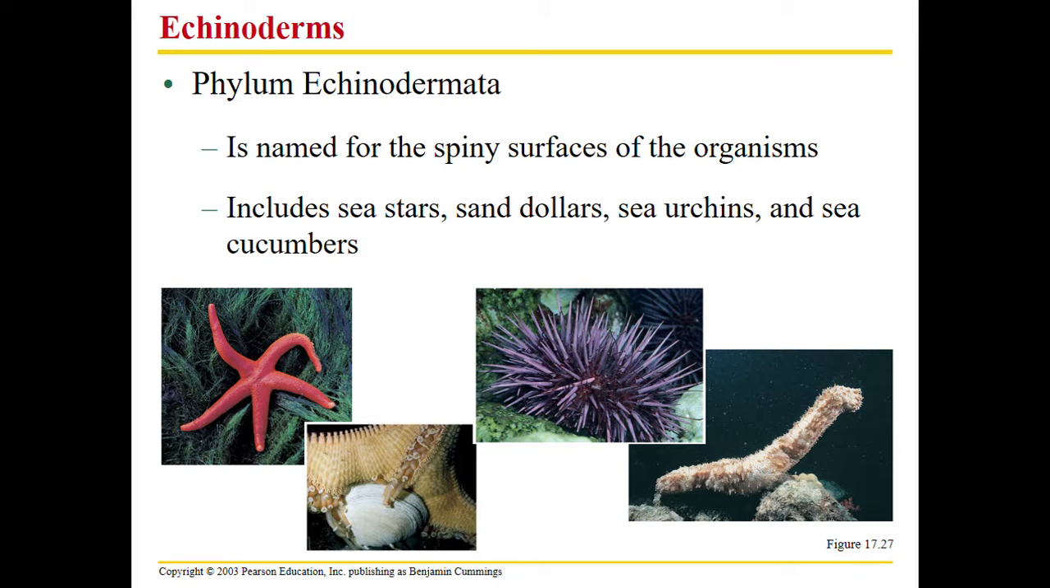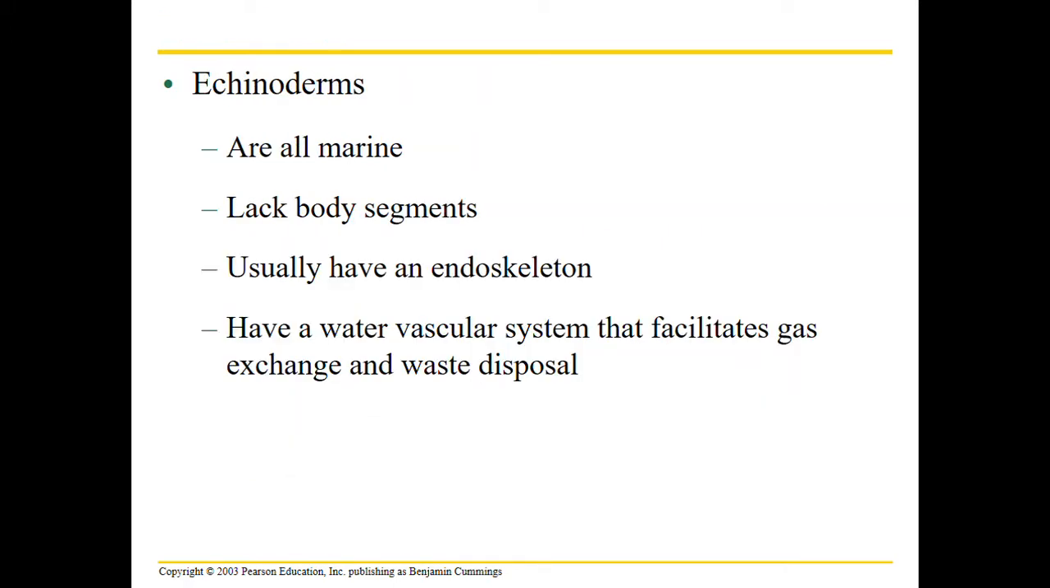Next up, we have echinoderms. So these are named after the spiny surfaces of the organism. So this has sea stars, sand dollars, sea urchins, sea cucumbers. And sea stars have this really awesome regenerative property where if you cut off one limb from the sea star, it'll grow a new sea star. Kind of cool.